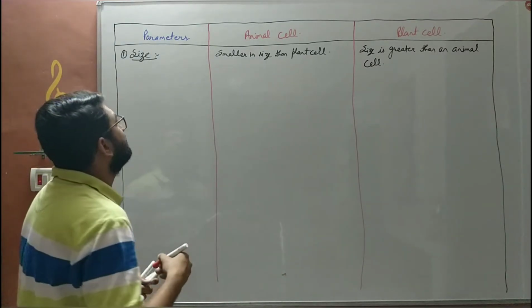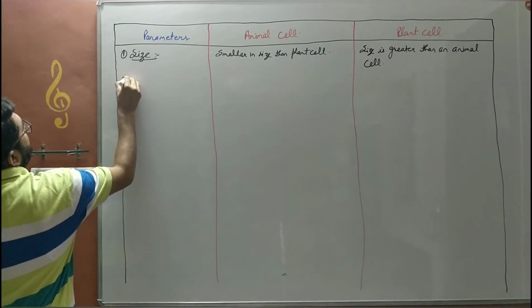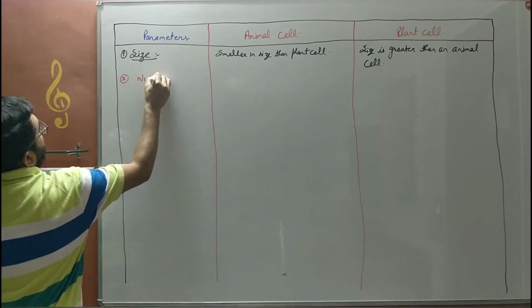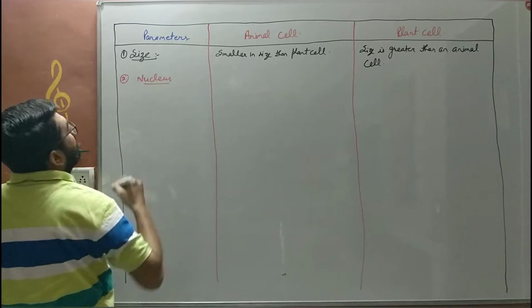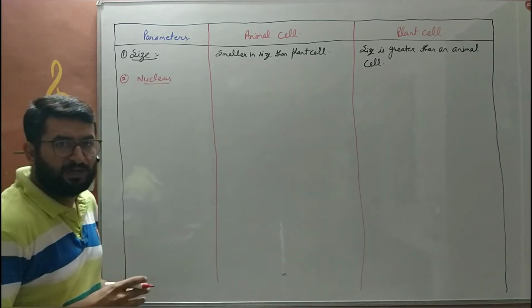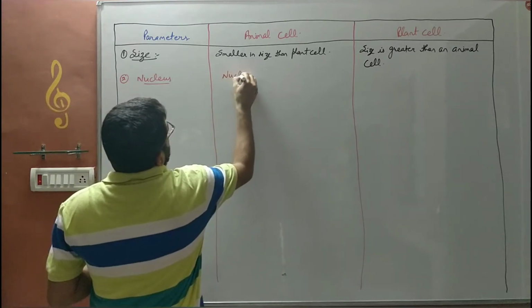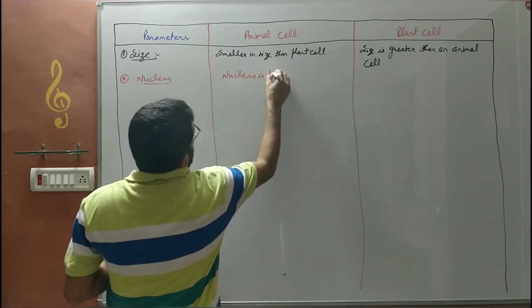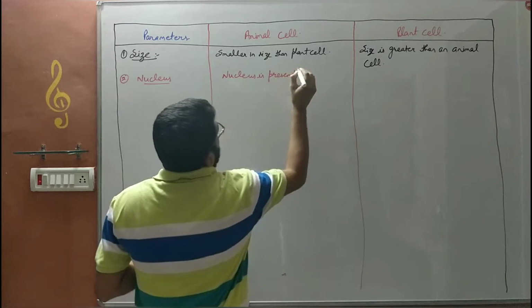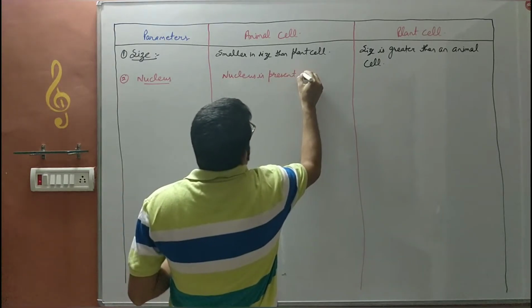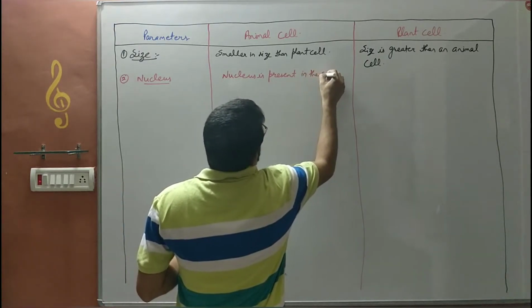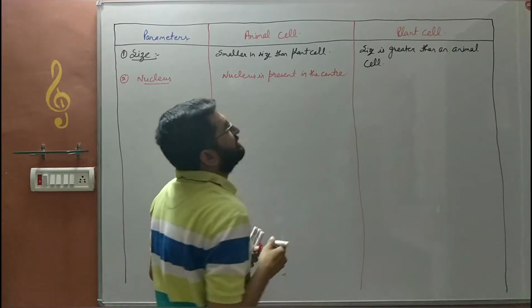The second difference on which we differentiate is the nucleus. The position of the nucleus can also be written here. In an animal cell, the nucleus is present in the center. As we had drawn in the diagram as well, the nucleus in the animal cell is present in the center of the cell.